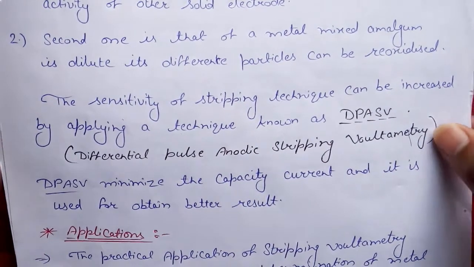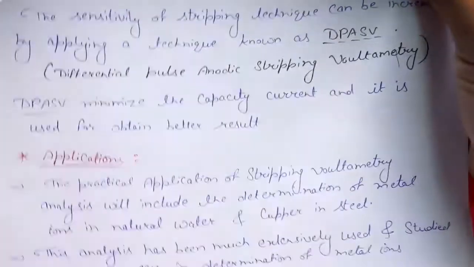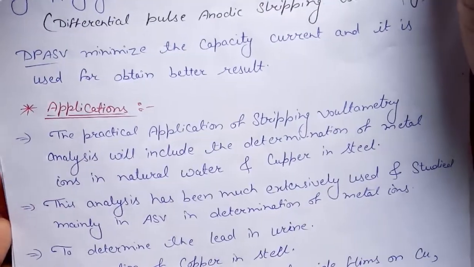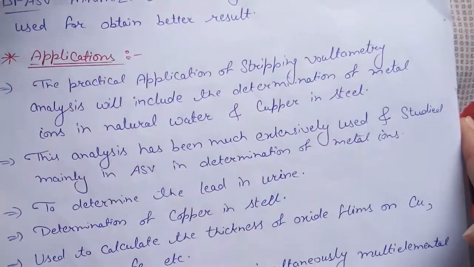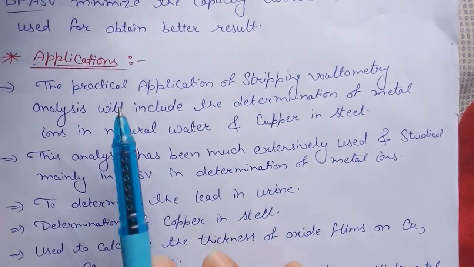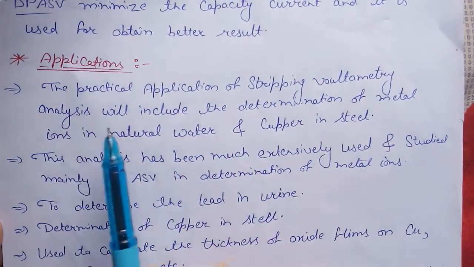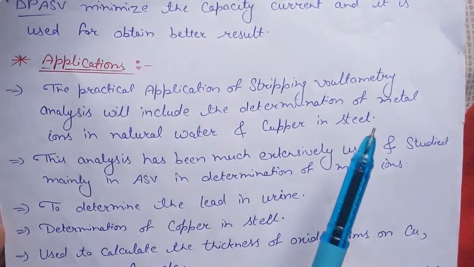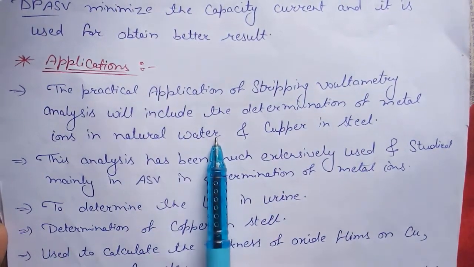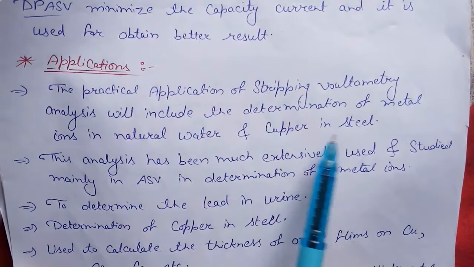So what are the applications of stripping voltammetry? The practical applications of stripping voltammetry analysis include the determination of metal ions in natural water and copper in steel.